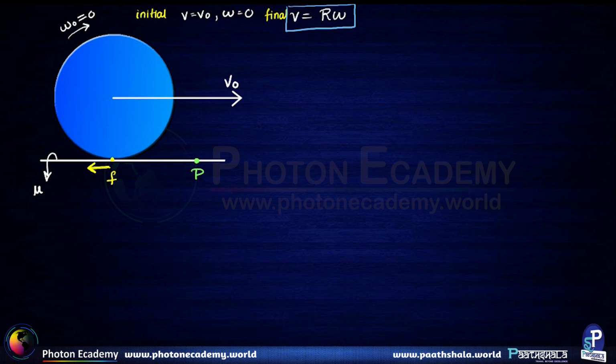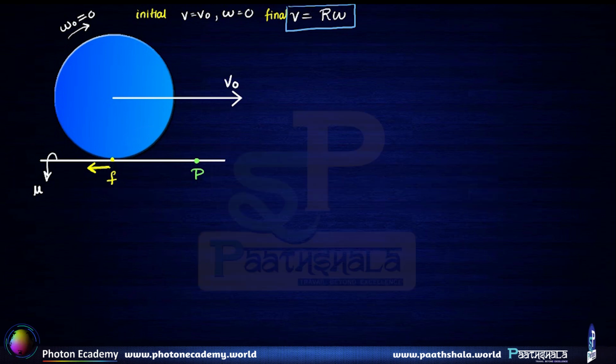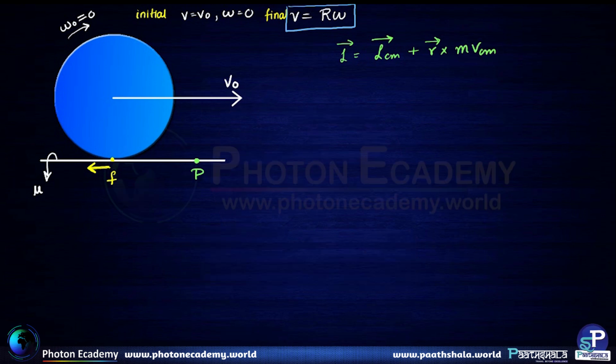So angular momentum of an extended object that is performing translational as well as rotational motion is given as L is equal to LCM, which is the angular momentum about its own center of mass, plus R cross M into VCM. So this is the angular momentum of this extended object about the point P. This is a fairly advanced type of analysis.